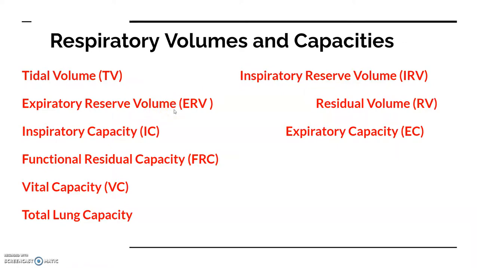It is the additional volume of air a person can expire by a forceful expiration, and it is 1000 to 1100 milliliter. Next is residual volume. Residual volume is the volume of the air that is remaining in the lungs even after a forceful expiration takes place, and this is 1100 to 1200 milliliters.